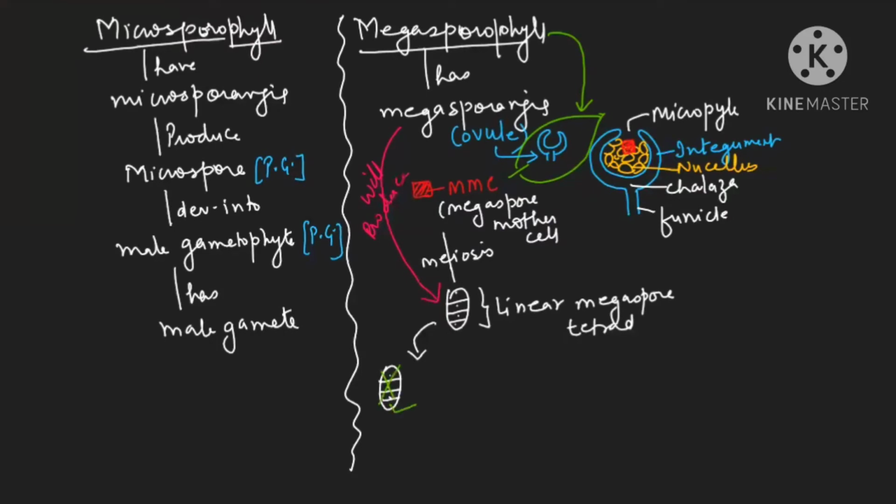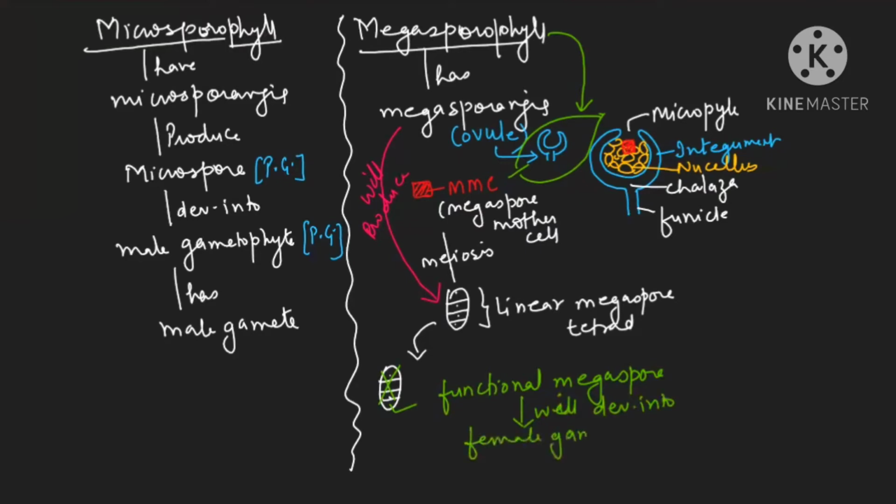So this is the functional megaspore. The functional megaspore will develop into the female gametophyte.